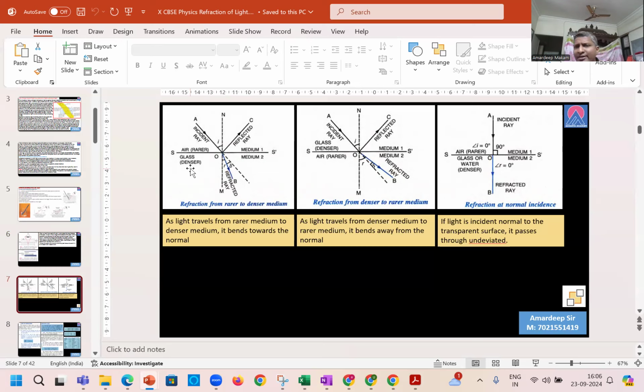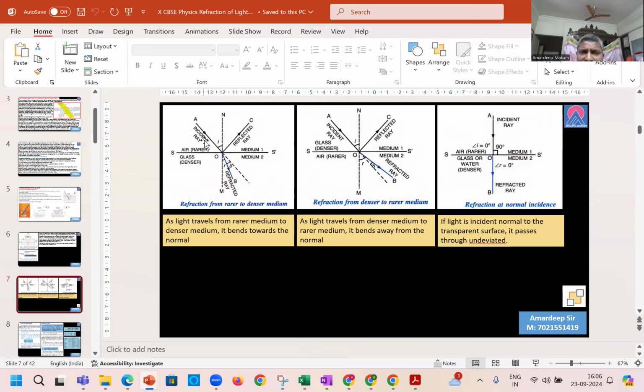So based on the optical density of the material of the object, we can say something is rarer or denser. The greater the optical density, we say it is denser. Okay, not the physical density, it is called optical density, please. So air to glass, what happens? That is rarer medium to denser medium.